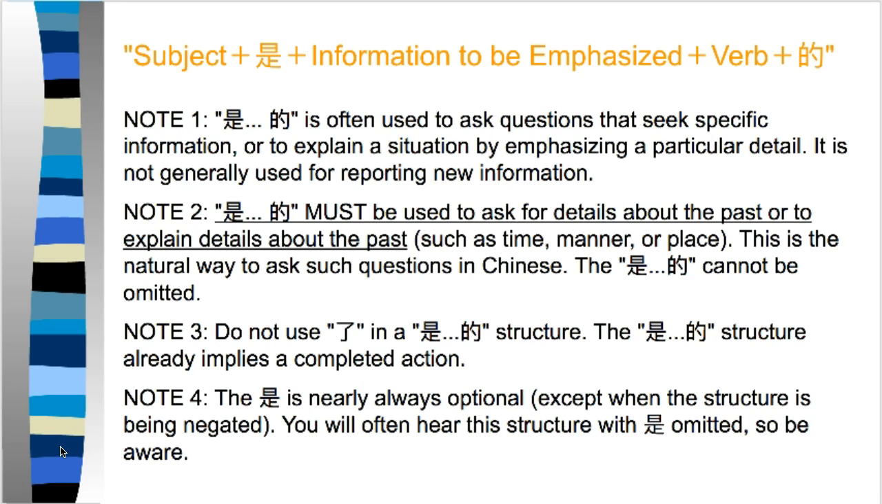Okay, some notes. 是的 is used to emphasize details. It's not used to report new information, meaning that you're not talking about new topics, you're just talking about an existing topic, you're asking for details, like who, what, when, where, why. Okay, you must use the 是的 structure. Do not use le, and very often you will not see the 是 part of the 是的 structure. All right, so you always see the hanging 的 at the end, but you might not see 是. It might just be omitted or implied. All right, let's look at some more examples.